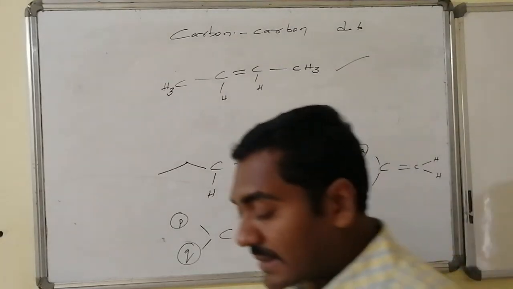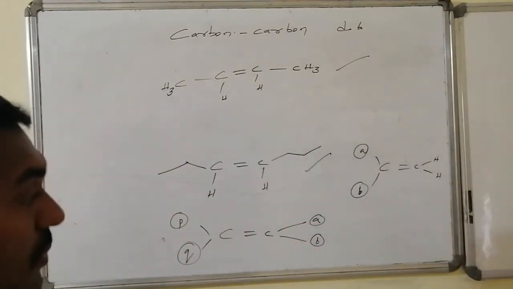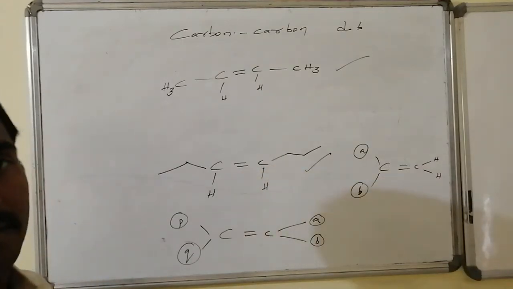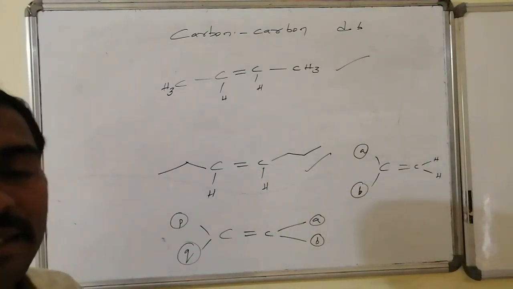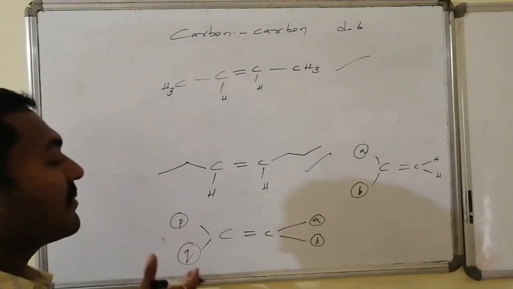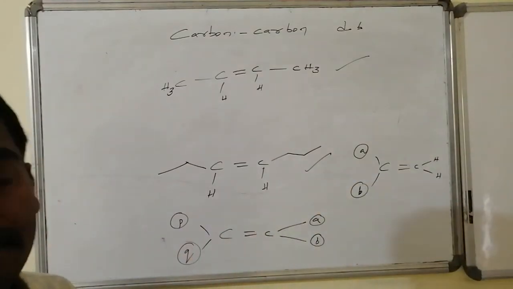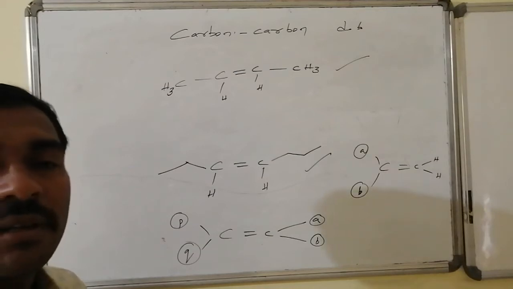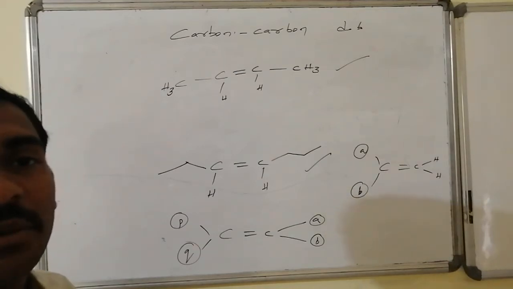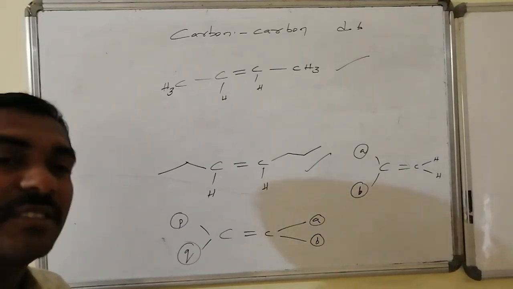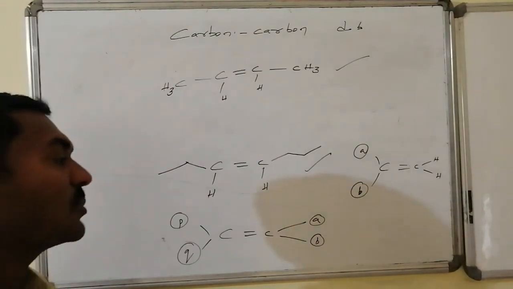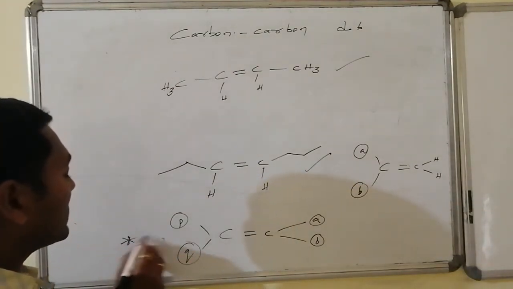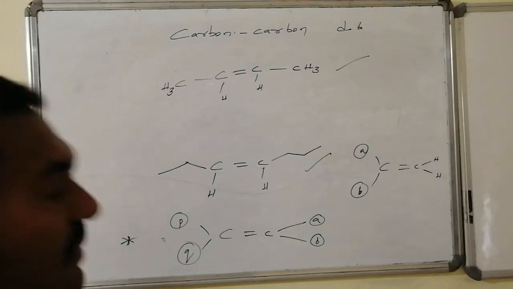In the next case, there is no common group on any of the atoms connected with the double bond. This is having PQ, this is having AB. Hence, in this case, there is no common group. It doesn't show any kind of cis-trans isomerism, but it will show a special geometrical isomerism, that is EZ isomerism. We will discuss. Make it as a star mark. We will discuss this one later.